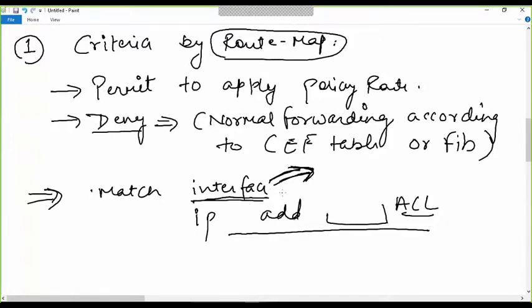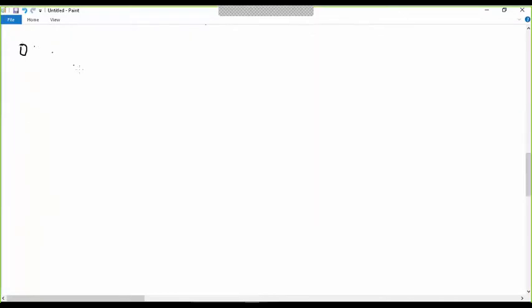Okay, then after setting the criteria, the second thing we do is define the action. How are we going to define the action?